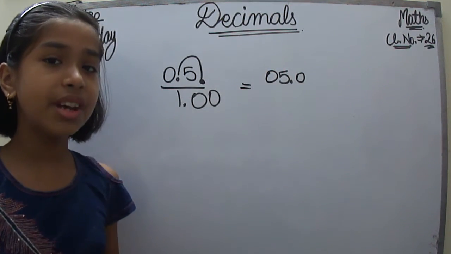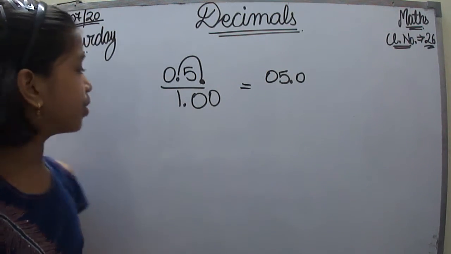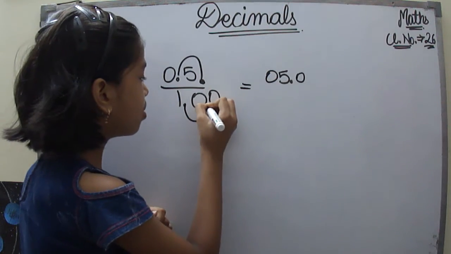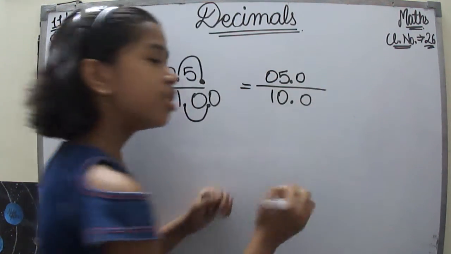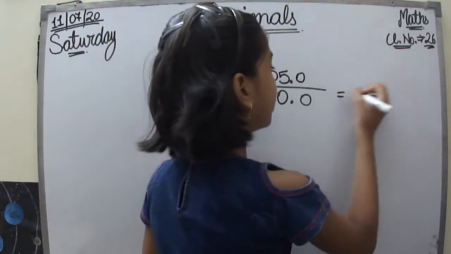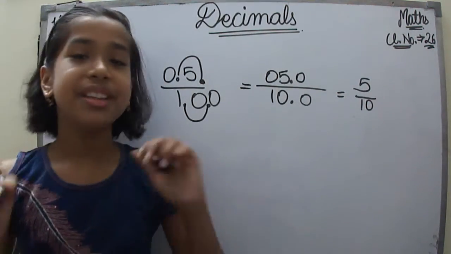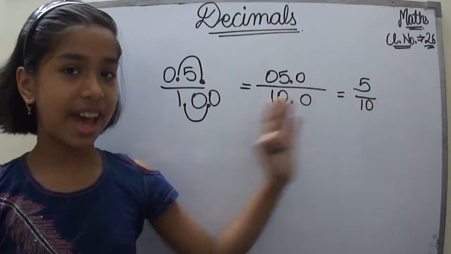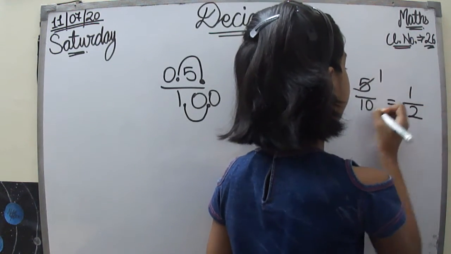So now let's do it to the denominator. If we shift that, we will get 10.0. Now the 0 could be neglected and it could be written as 5 upon 10. And as we know, we can simplify it as 1 upon 2.